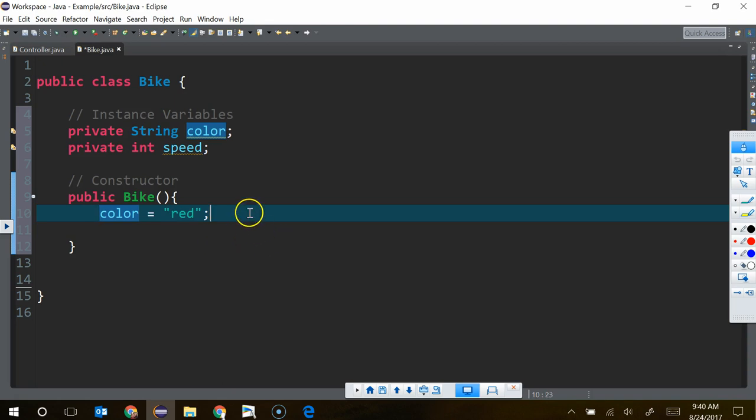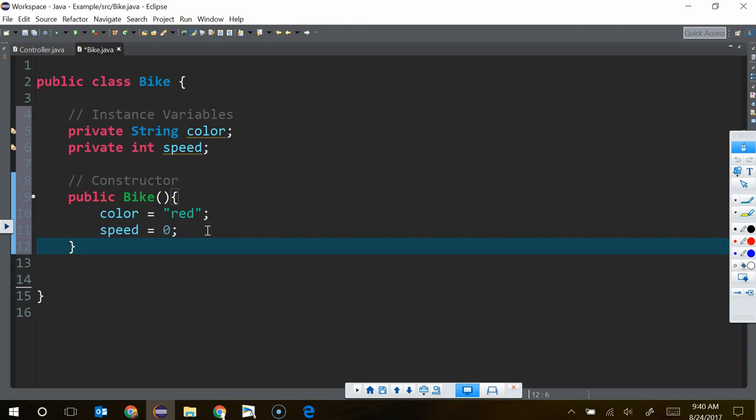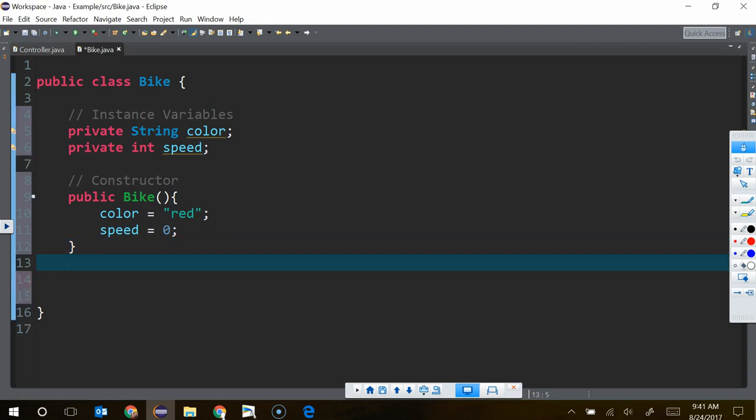Okay? All right? What should the initial speed be? 10. You don't need private. Oh, why don't I need private? Because it's already been defined, so I don't need it, right? Okay, good. And let's start off with the bike standing still. It's easier to learn how to ride a bike when it's not moving on its own accord. Okay, so now we've got our constructor, right? All right. Now, what if I wanted